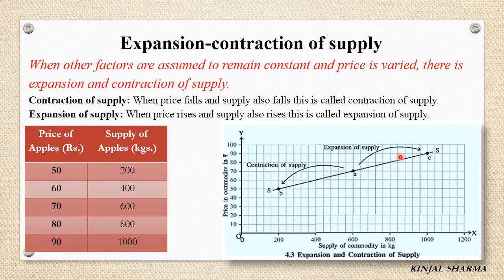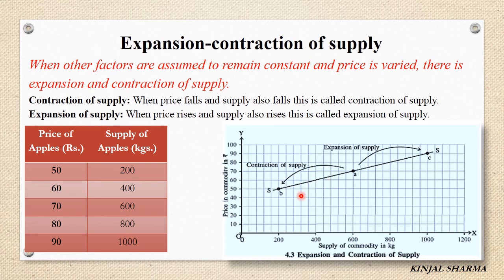So this is called expansion of supply. That is, if price increases from 70 rupees to 90 rupees, your quantity will increase from 600 to 1000 kg. So this is our supply curve. On the same supply curve, expansion and contraction of supply takes place.